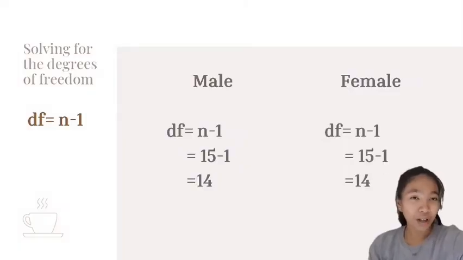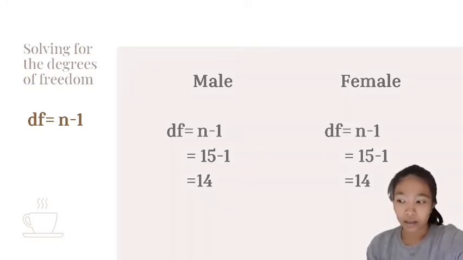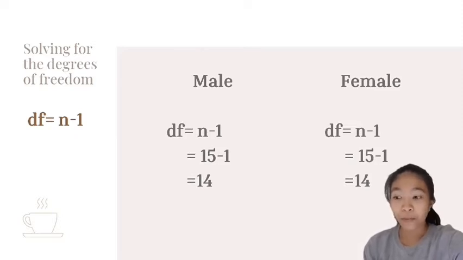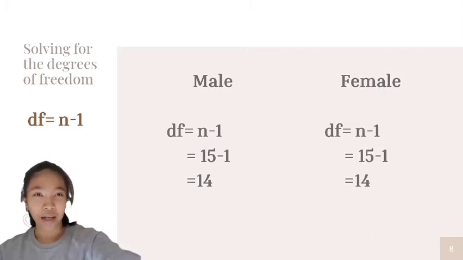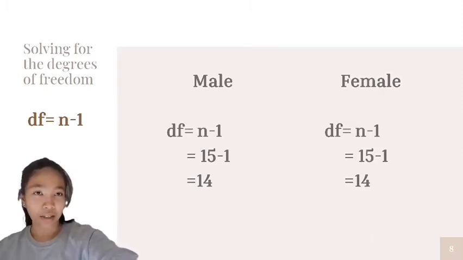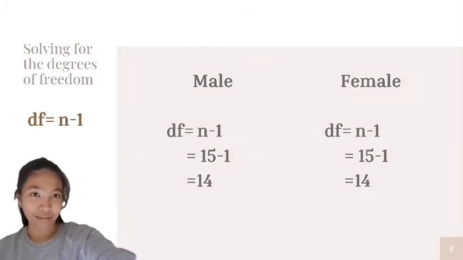The next one is solving for the degrees of freedom. The formula for the degrees of freedom is df equals n minus 1. In computing the degrees of freedom for males, we have df equals n minus 1, where n is equal to 15. In substitution, we have 15 minus 1, which is equal to 14. And for the females, df is equal to n minus 1, which is 15 minus 1, and that will give us 14 as well.